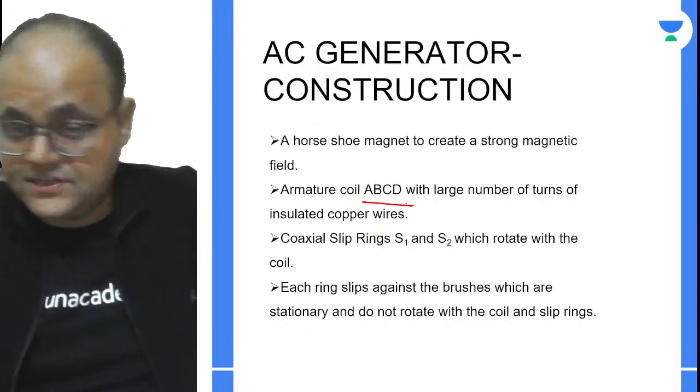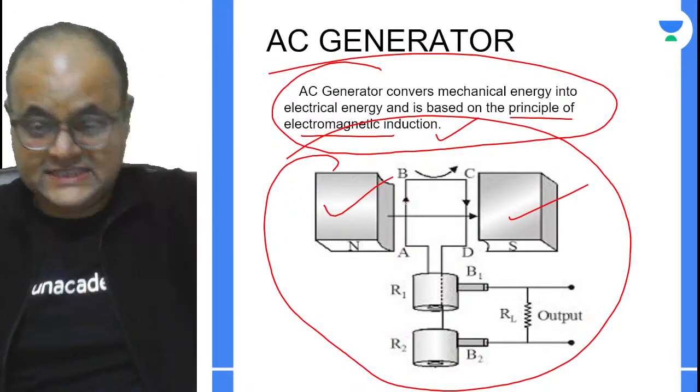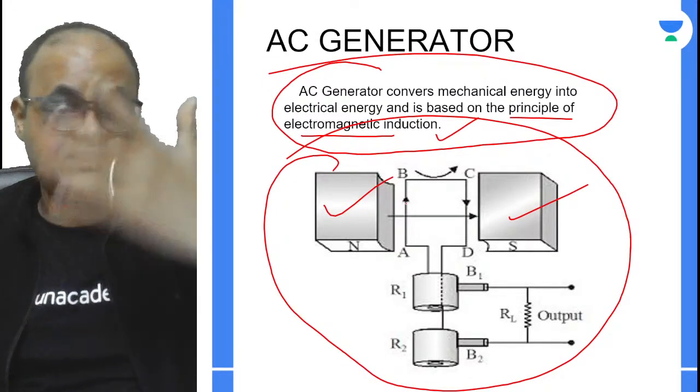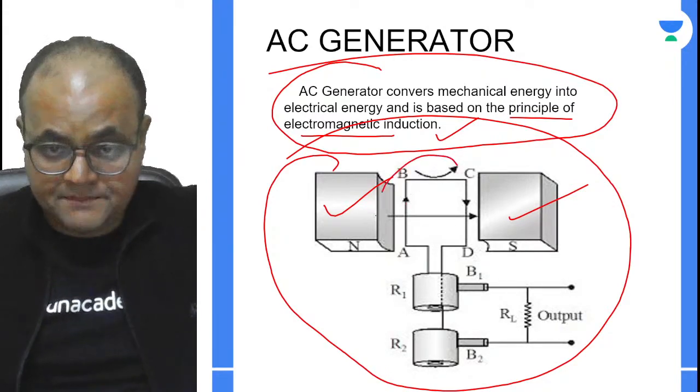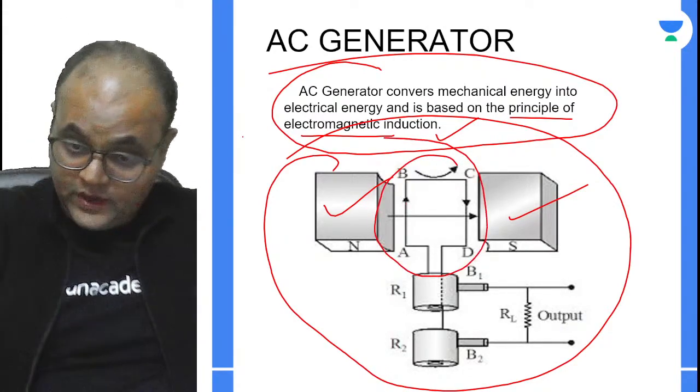Why do we have a large number of turns? So that maximum magnetic flux is contained and you get maximum change in the flux. So this happens to be your armature coil.